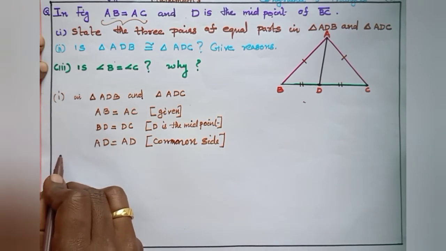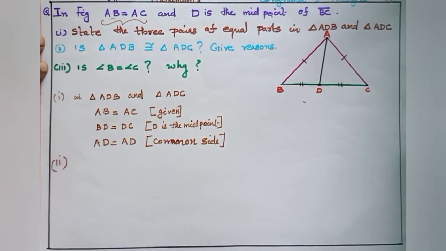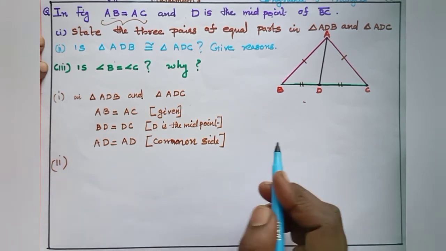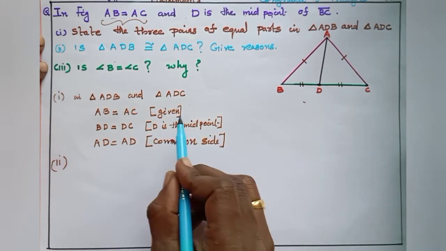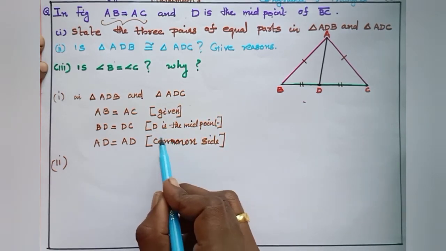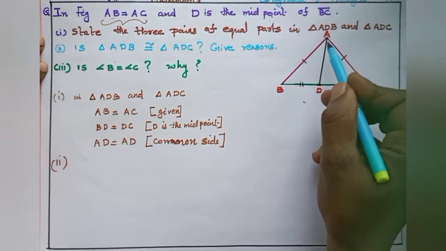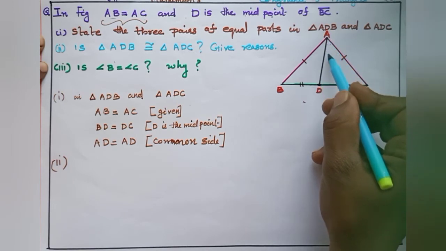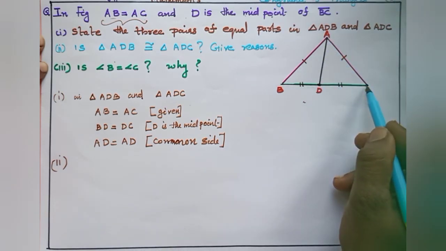Then the second question: is triangle ADB congruent to triangle ADC? Yes, we know by SSS congruence rule, three sides of one triangle are equal to the three sides of the other triangle.